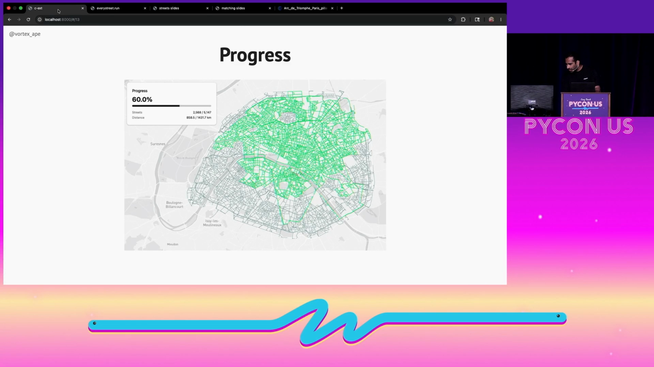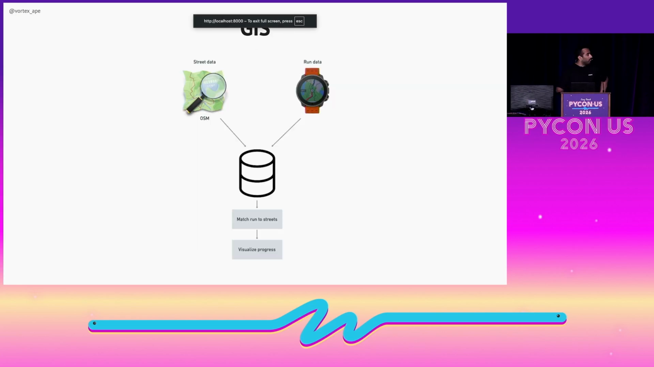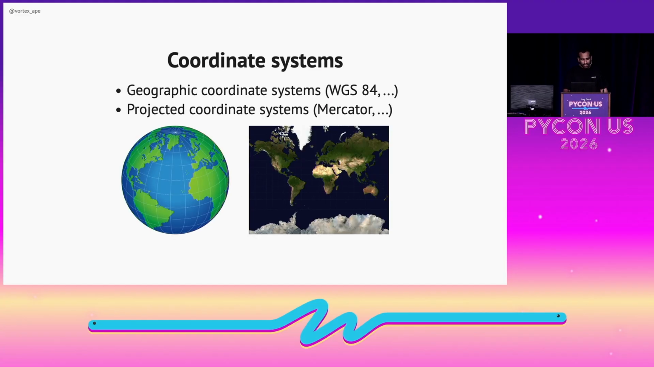So let's get back to the slides. Before going into the implementation of this thing, let's take a step back and talk about GIS. Because what I've built is essentially a geographic information system. GIS is a framework for gathering, managing, and analyzing spatial data. And these systems are used everywhere, from urban planning to logistics, et cetera.